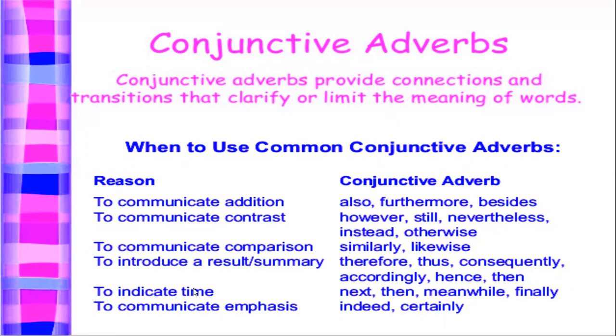When we introduce a result or summary, we can use therefore, thus, consequently, accordingly, hence. To indicate time, we can use next, then, meanwhile, finally. To communicate emphasis, indeed, certainly. So here we can use common conjunctive adverbs.